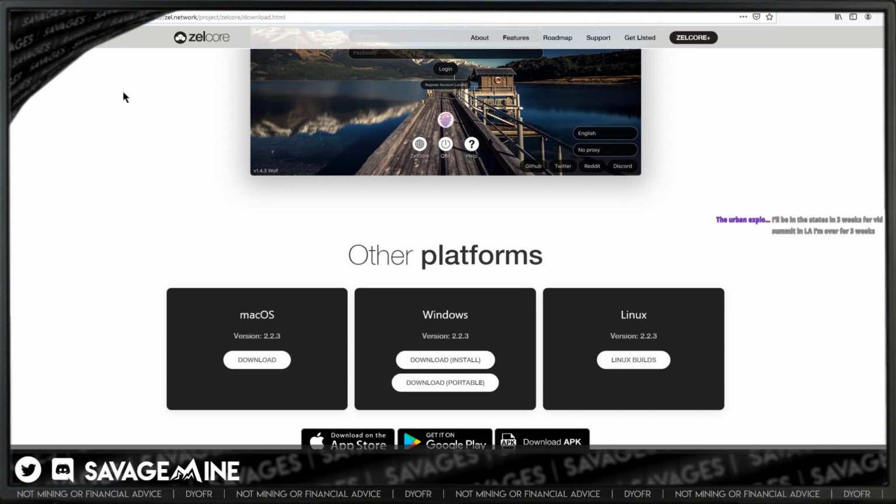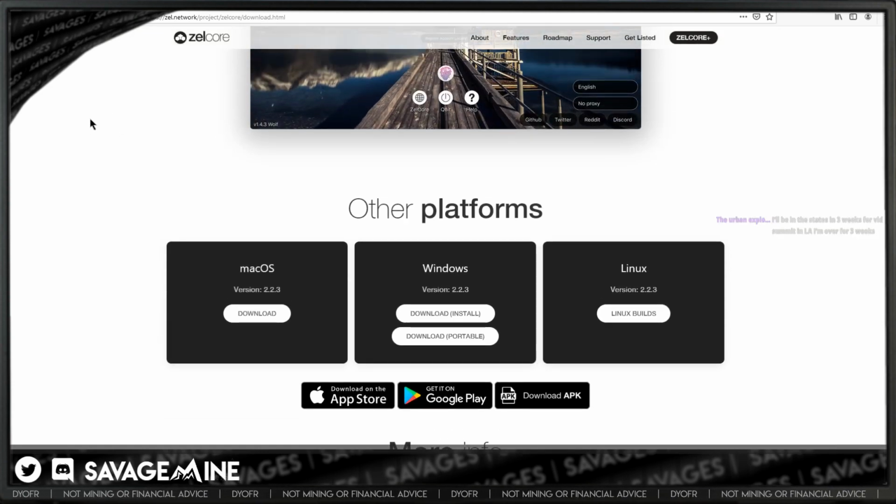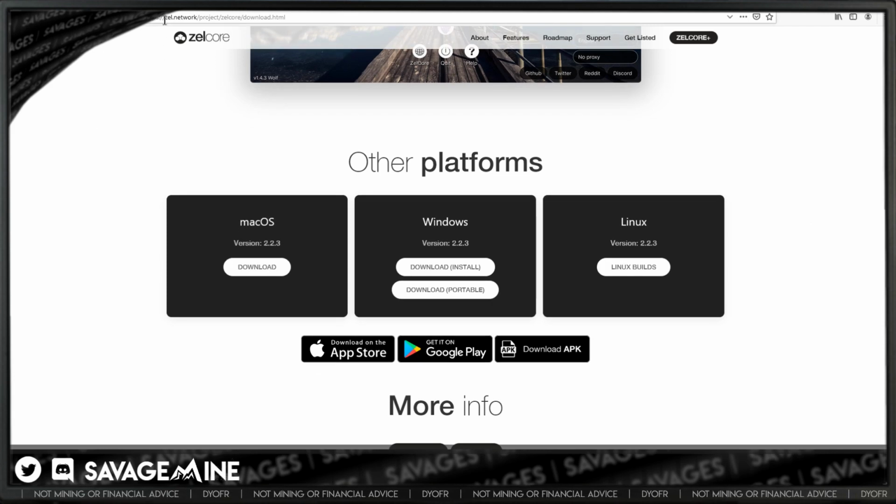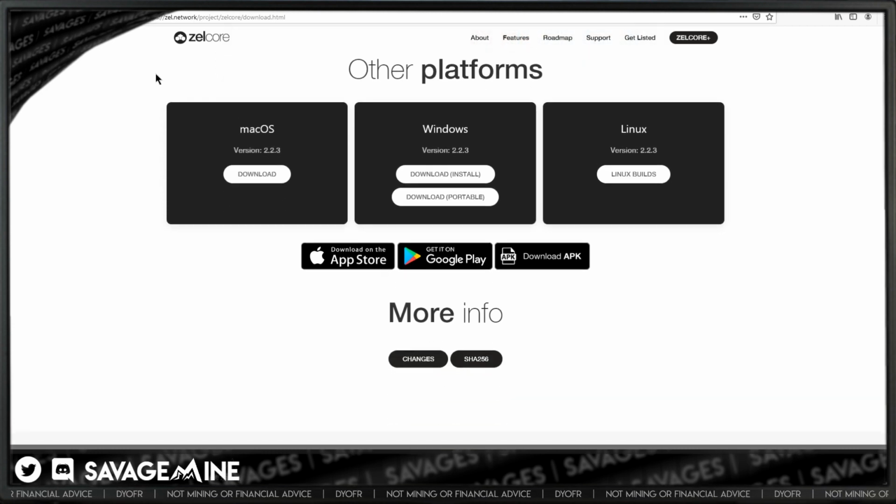Because even if someone sends you a link like, hey, here's Zelle, sometimes it can be modified on the back end to point to something else, right? And that happens a lot in email and things like that. So just keep that in mind. You always want to be super careful with this stuff. So all right, we're pretty confident that this is accurate up here and that we're on the right website.